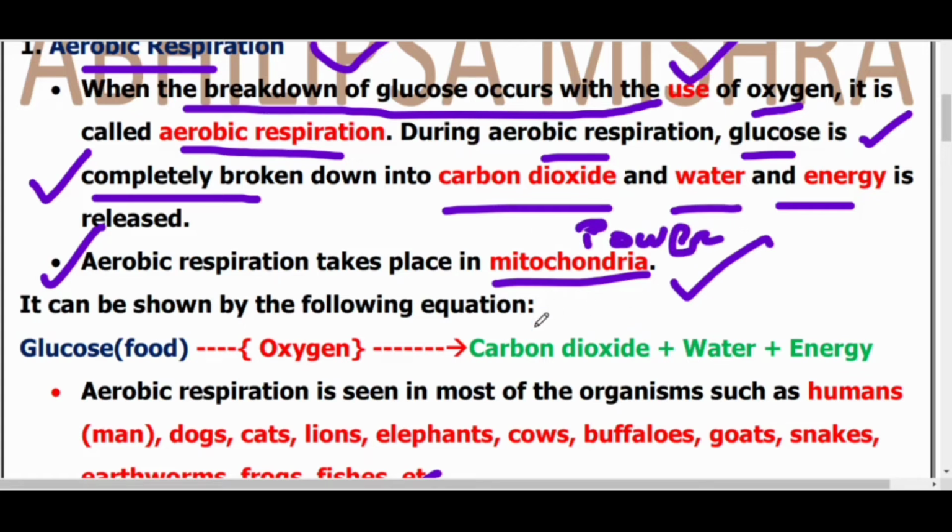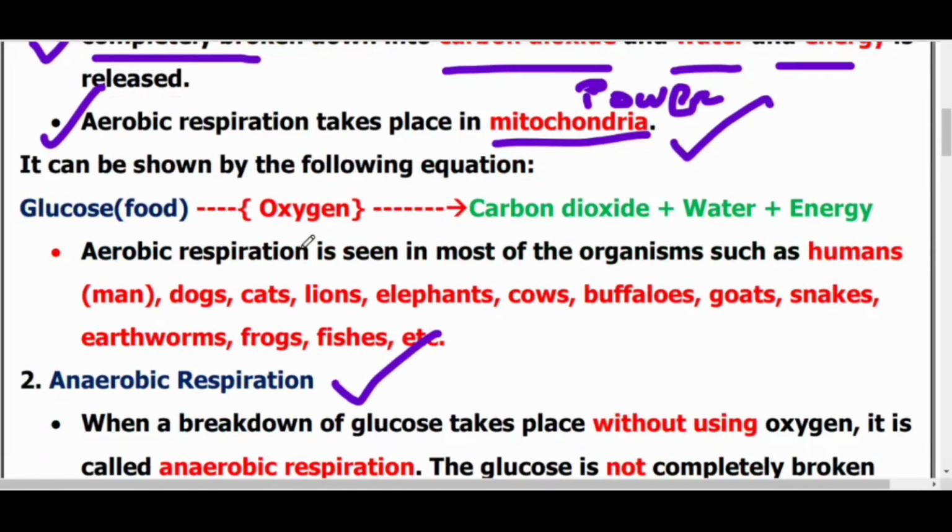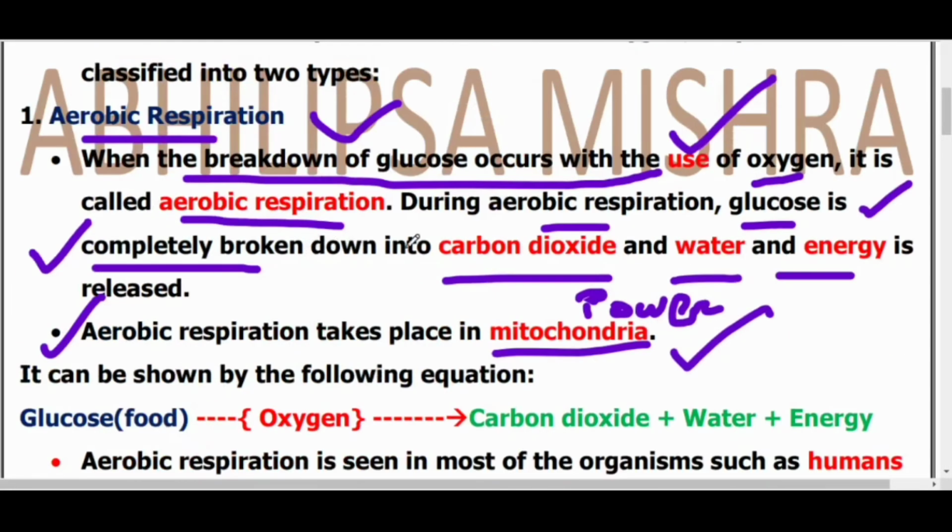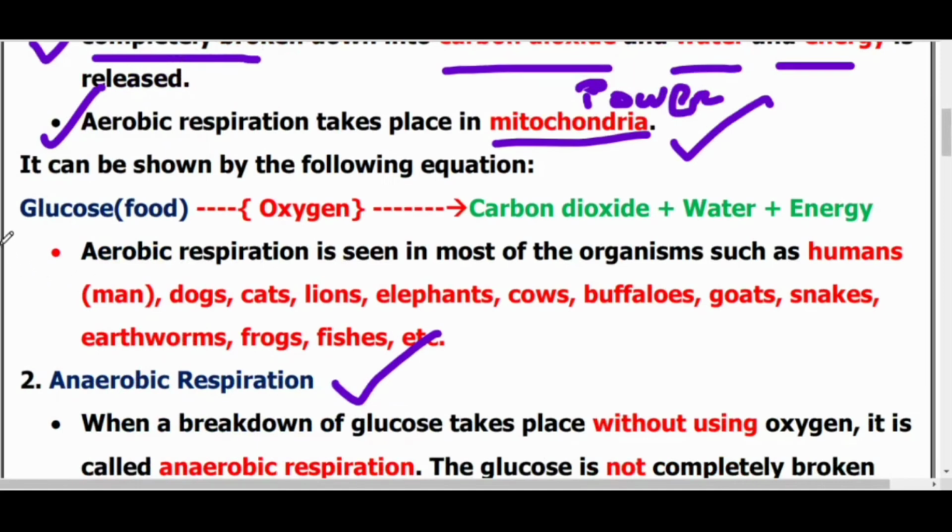Mitochondria are present inside the cell. So aerobic respiration takes place where? In the mitochondria. Now let us check out the equation. Here the glucose is completely broken down, forming carbon dioxide, water and energy. This is the equation. You can check it out here.